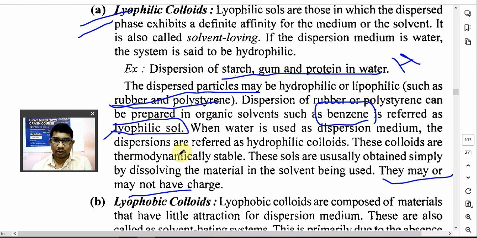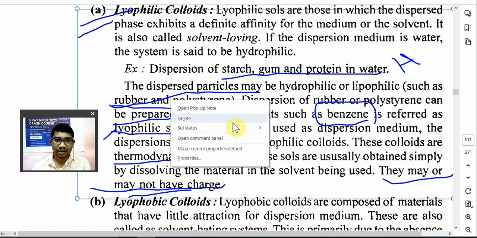ओके. नाउ लायोफिलिक कोलाइड्स आर थर्मोडायनामिक स्टेबल. इसके ऊपर क्वेश्चन आ चुका है, आपको मालूम है, एग्जांपल याद रखना है उसके. Again, they may or may not have charge. इसके ऊपर चार्ज हो सकता है लायोफिलिक कोलाइड के. Whatever particles are dispersed in the dissolution medium may or may not have charge. Okay, but they are easily prepared, obtained simply by dissolving the material in the solvent.